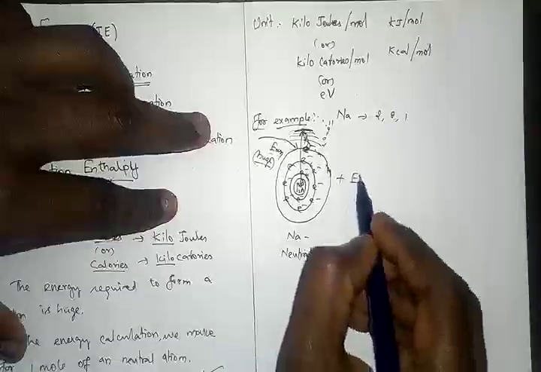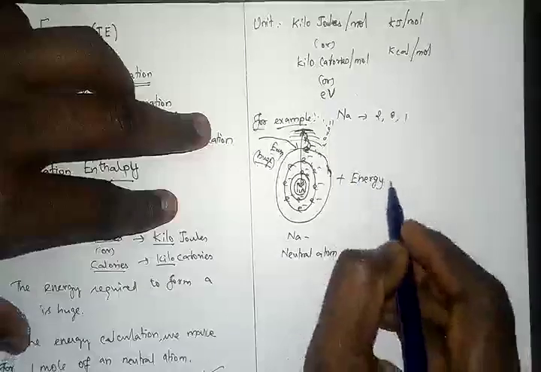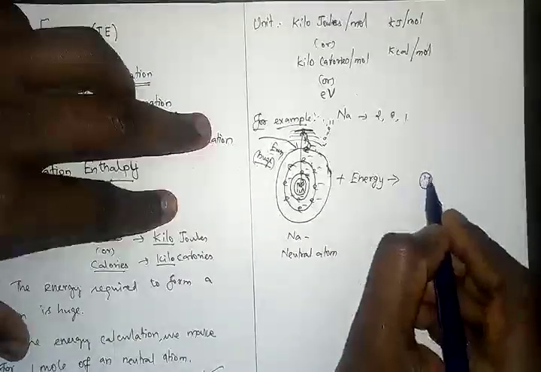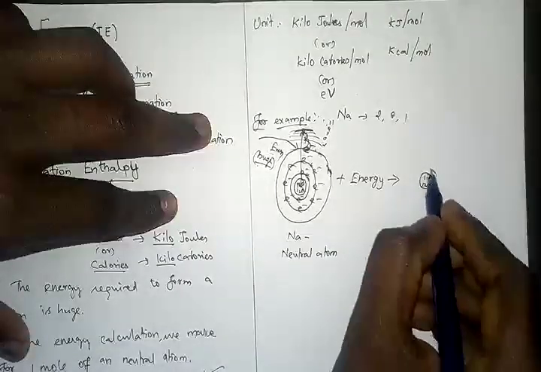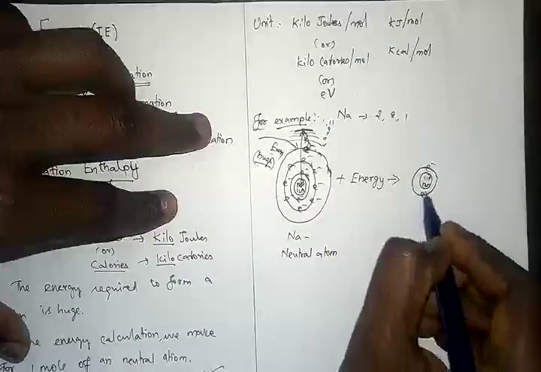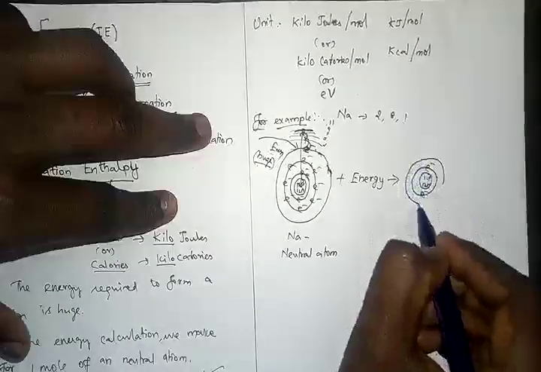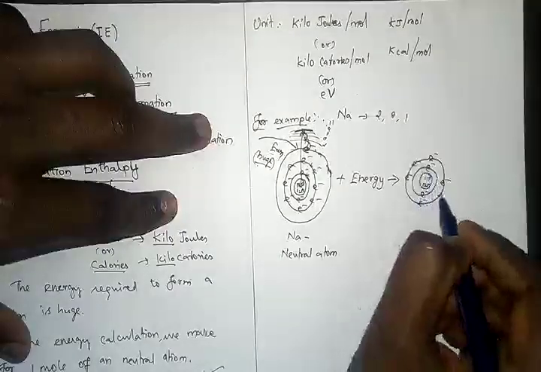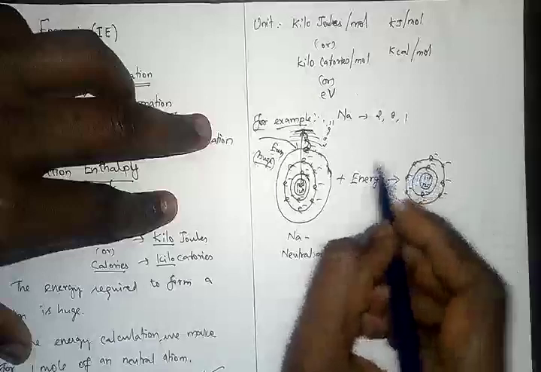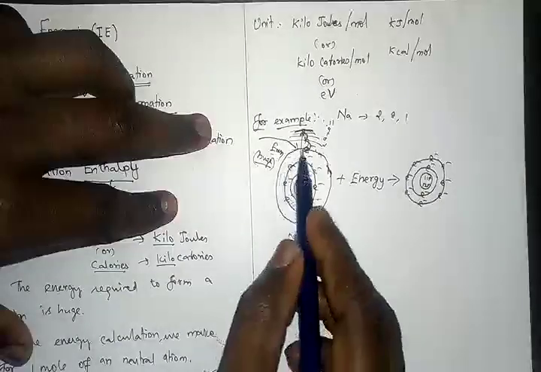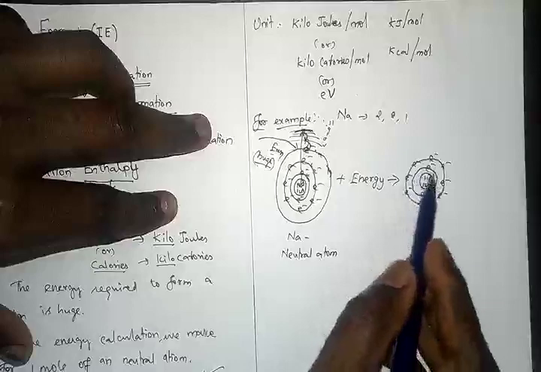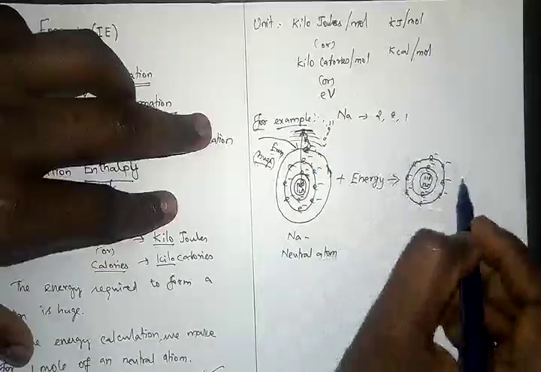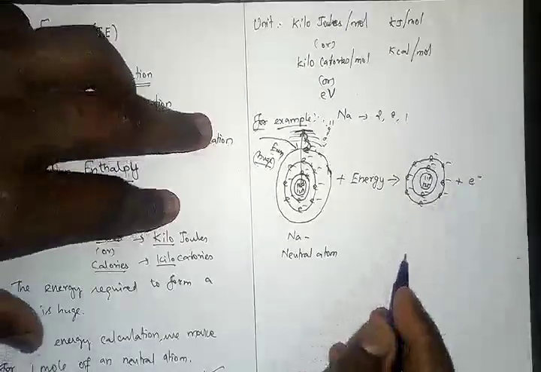So if I supply energy, what will happen? There is no change in the nucleus of sodium. In the K shell we have 2 electrons, whereas in the L shell we have the same 8 electrons. But in the M shell, there is no change. K shell 2, L shell 8, M shell, the electron is lost. So the electron is lost now.